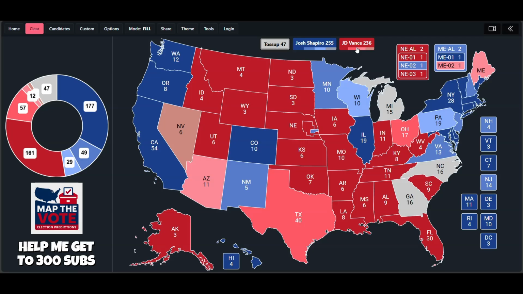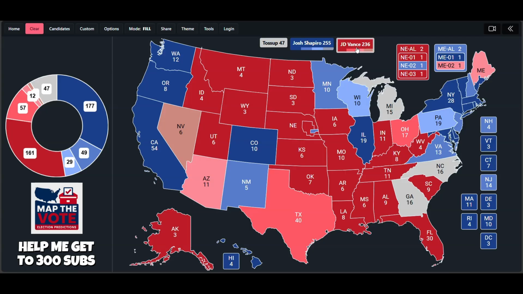But do keep in mind that although the nation as a whole swung 6 points to the right from 2020 to 2024, North Carolina only swung 2 points to the right. So relative to the nation, it did trend to the left. And I do believe that North Carolina will be more competitive on the presidential level in 2028.